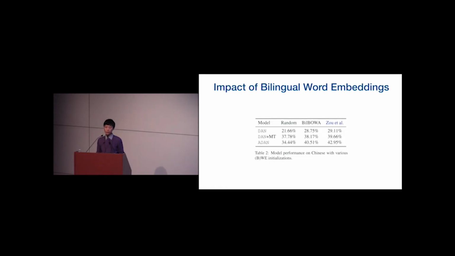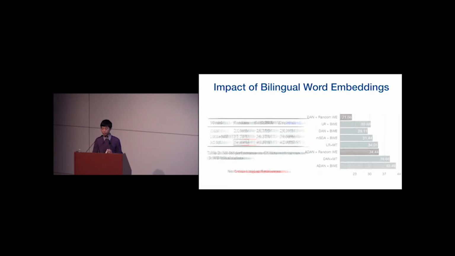Okay, so now let's look at how different choices of word embeddings affect the model performance. Here, the rightmost column is the bilingual word embedding we used in our main experiment. And the column in the middle just shows another choice of pre-trained bilingual word embedding. For the interest of time, I just want to highlight one number here. This is ADAN trained with randomly initialized word embeddings. In this case, no cross-lingual resources were used whatsoever.